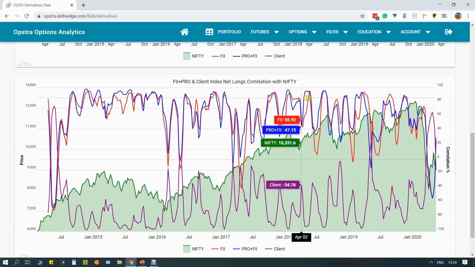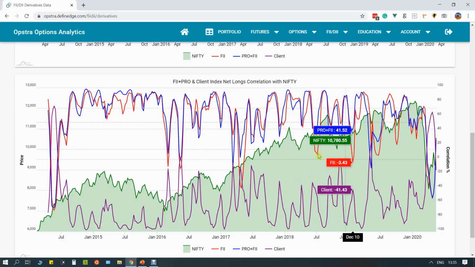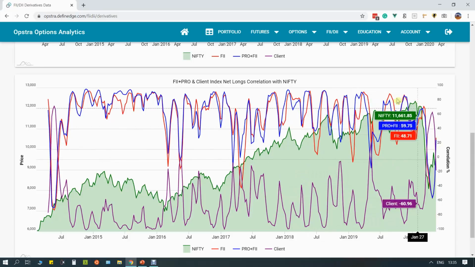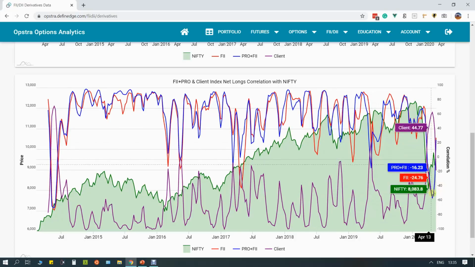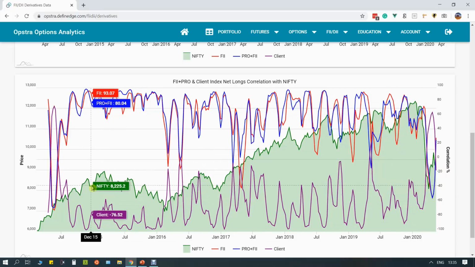And then the 2018 crash, if you remember, around September here, you can see again when there was market collapse, there was collapse in the correlation. And then again we see here high correlation and then collapse, because the market went down and they covered their shorts. So this is how you have to read this correlation and understand who is in control of the market. And then you have to align your trading or your position accordingly.